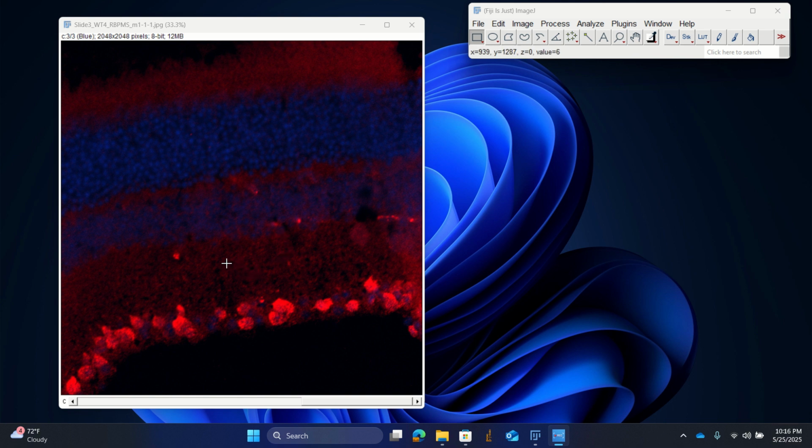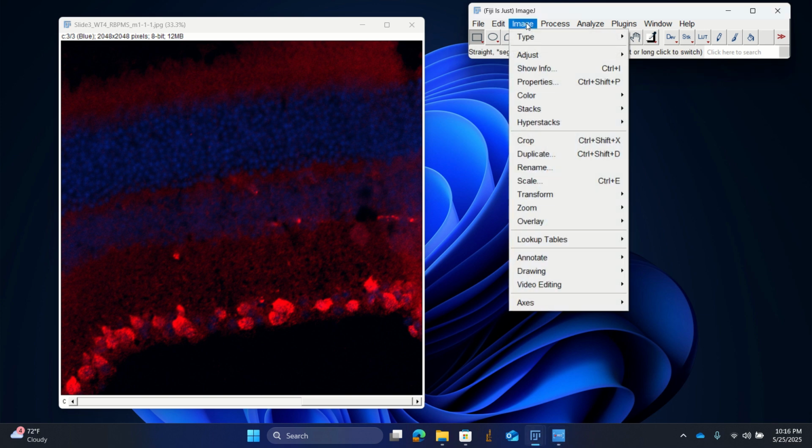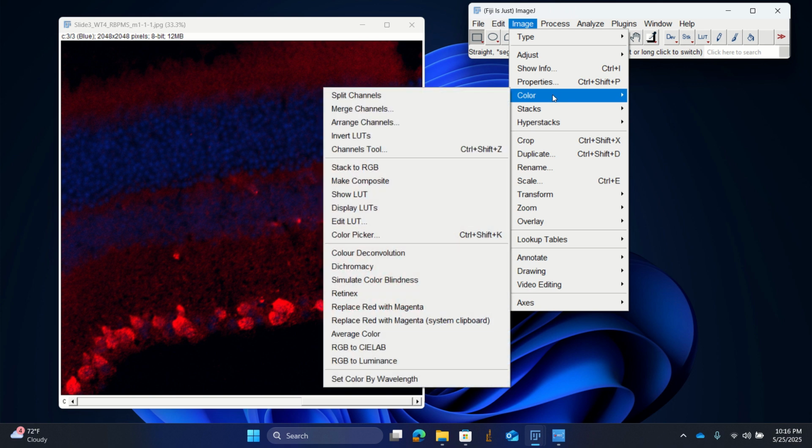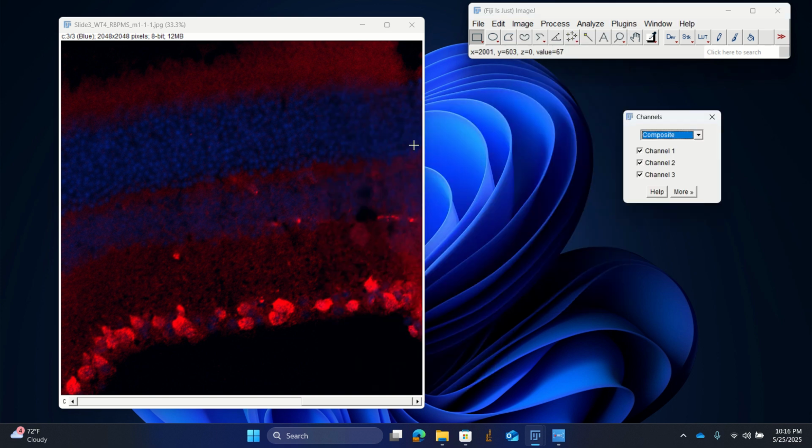So we want to actually subtract the background of the RBPMS, that is the red channel, because it's a little bit intense in the tissue. And so what we first do is that we actually show our color channels. So we go to Image, we go to Color, then we go to Channel Tools.